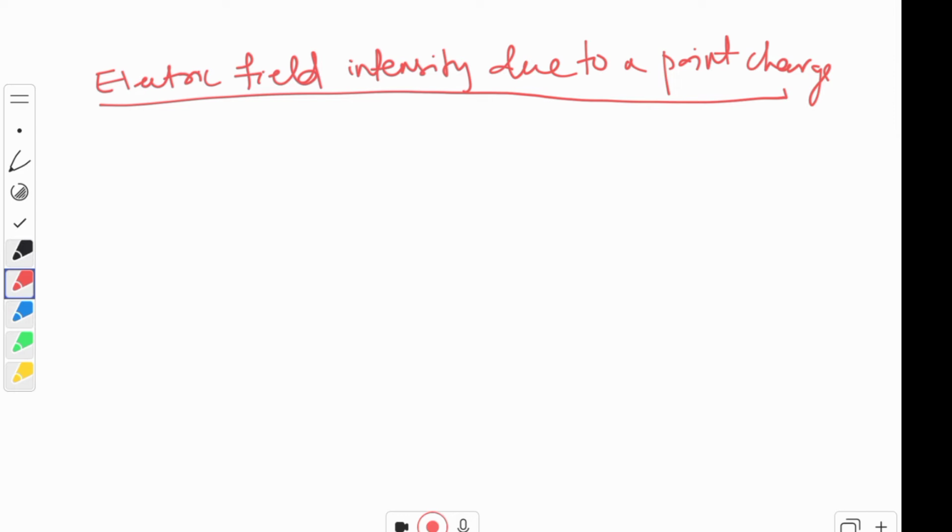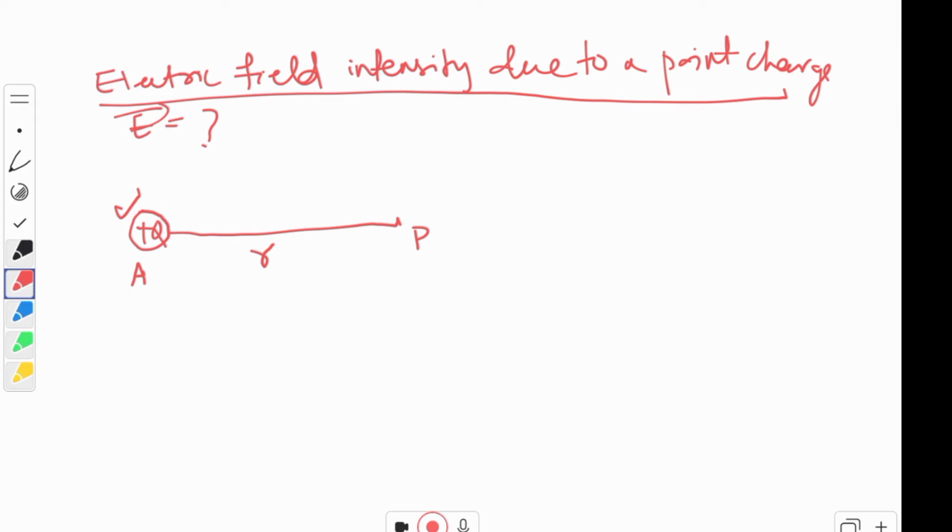Let us consider a plus Q charge over here, placed at point A. Now we will try to find out the electric field intensity at a point P, which is at r distance from this plus Q charge.